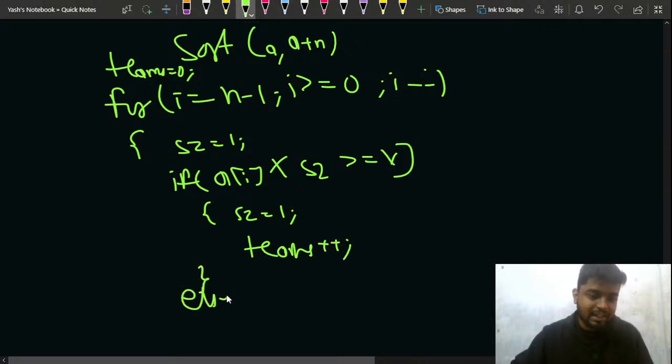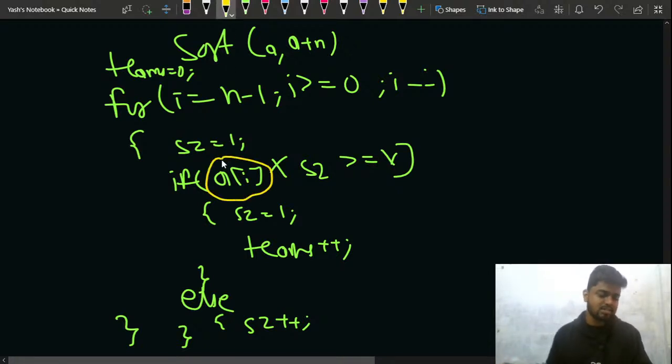Else, if that is not the case, you will say sz plus plus, the number of players will increase in the team, right? And always notice that the minimum element for the current team will be a of i only, right? As you can see, you can observe that using some test cases as well.